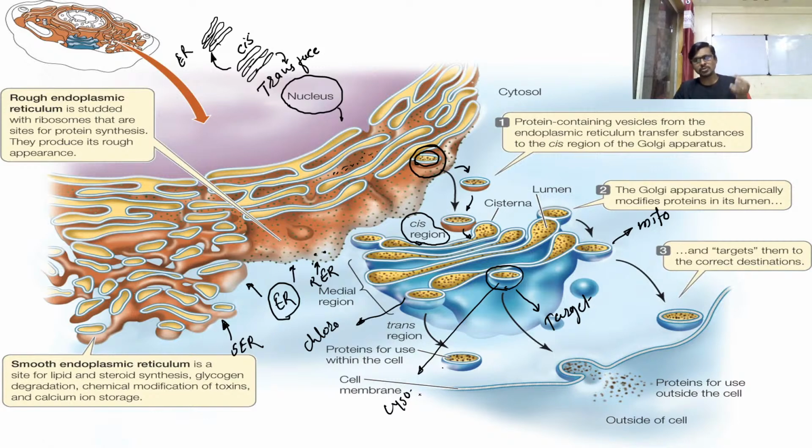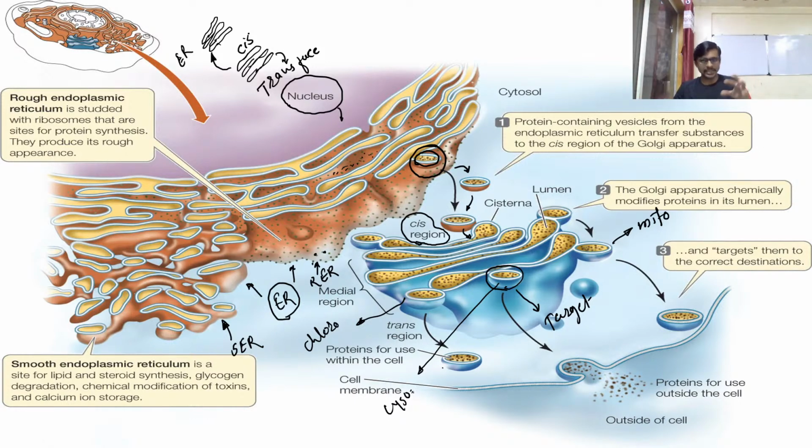This is how proteins are sorted and move toward the target place, and it is because of the Golgi complex. You can't say the endoplasmic reticulum sent the protein toward the target, because the endoplasmic reticulum does not have any facility to read the address on that particular protein and then target it toward its destiny.